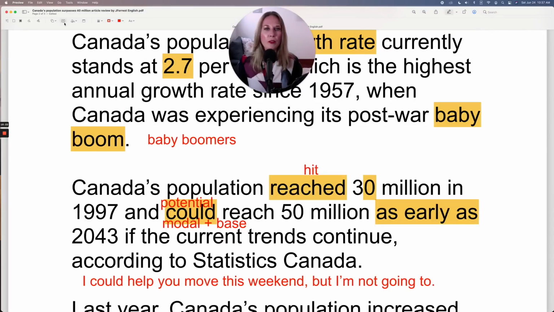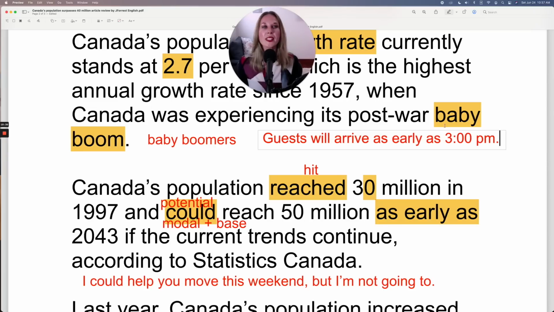For example, if you're planning a wedding, a party, or even a conference, you could say, guests will arrive as early as 3:00 p.m. So this doesn't mean that every guest will arrive at 3. This is just the earliest time they'll arrive. Of course, it's possible for them to arrive at 3:30, 4:00, even 5:00 if they're extremely late.